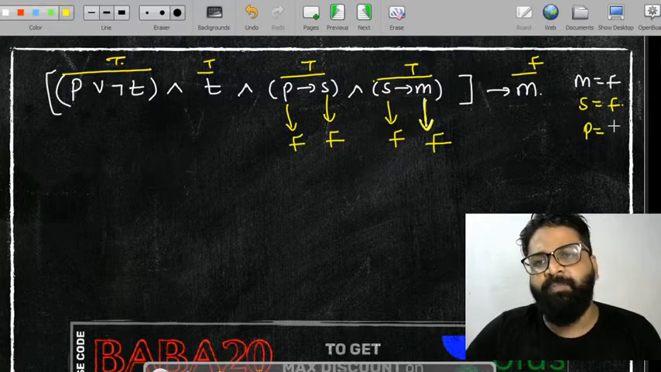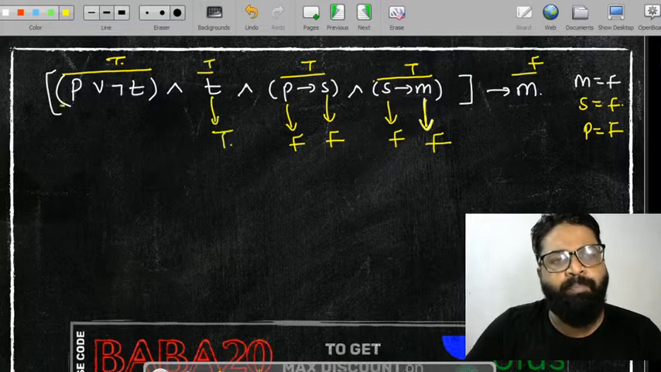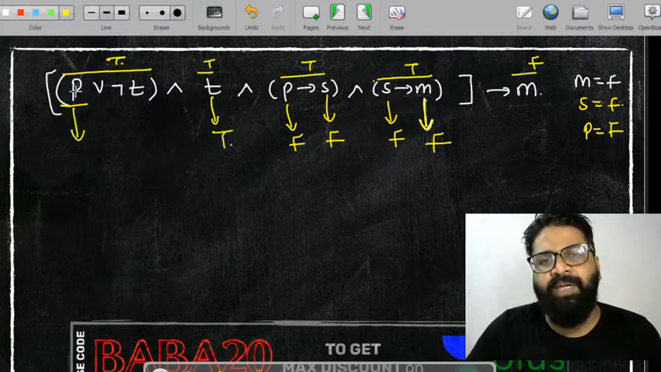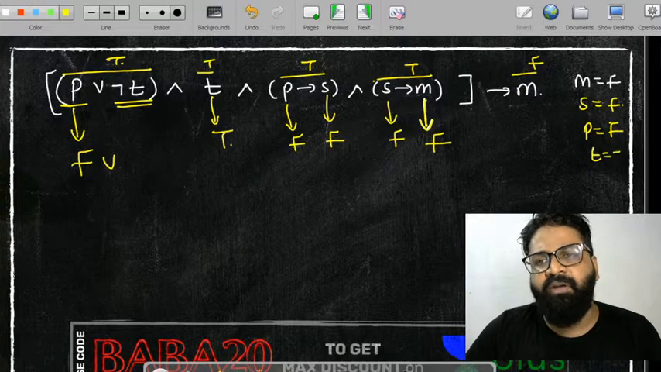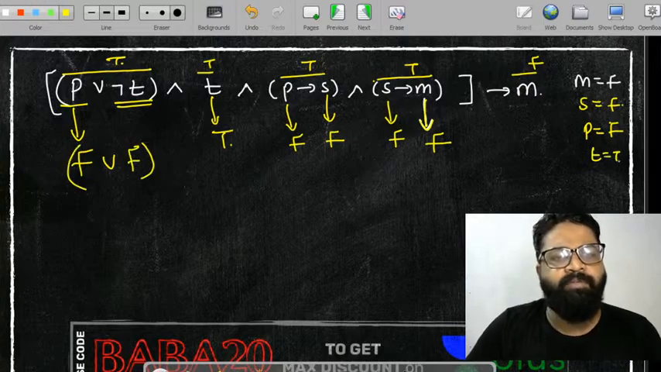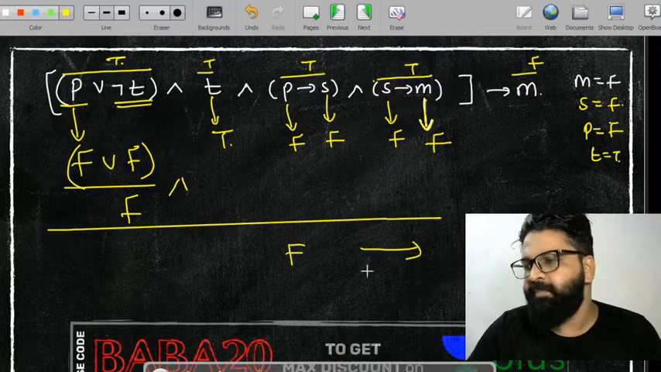So I got the value of P as false. Now T is what? T is true. Now what is the value of P? The value of P I am getting as false. Or negation of T. What is the value of T I got? T is true. Negation of T will become false. False or false is false, and the left side will become false. False implies anything.